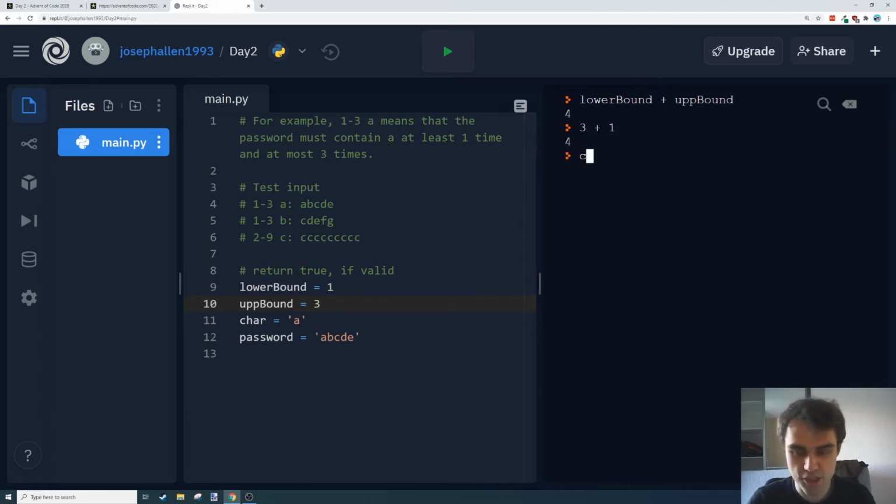Now the next one, we've got this char, and when we print that out, you'll see there's quotes around it. So this is how Python denotes strings. There's a difference between a 0 in quotes and a 0 just as a 0, and that difference is that Python is inferring that first one as a string 0 and the second one as a number 0. So if we do 0 plus 0, we'll get 0. That's the maths we expect in the real world. But if we do the string 0 plus the string 0, we get 0, 0 as a string.